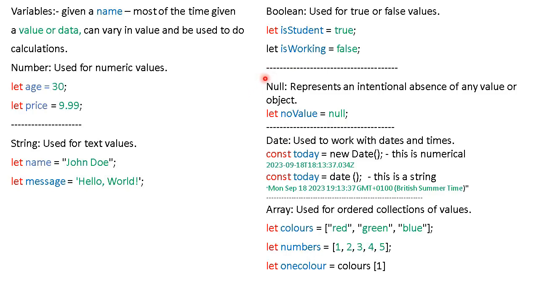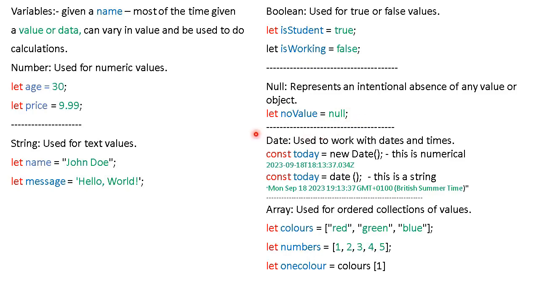Here's another type, a null. So what's a null? A null means nothing. So what we've done here is we've defined a variable with let, we've given it a name, but we've given it a nothing value. And that's handy if we need to check whether this value had changed because of a calculation, or if it remained nothing.